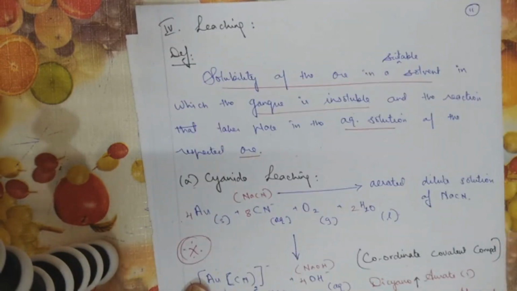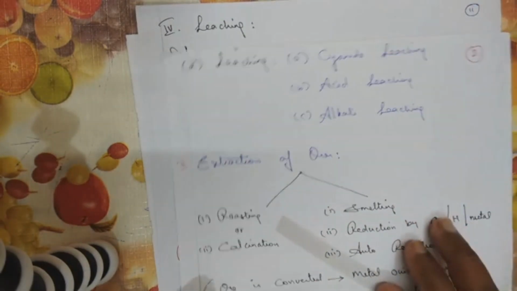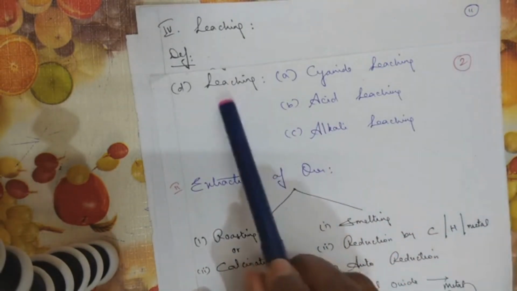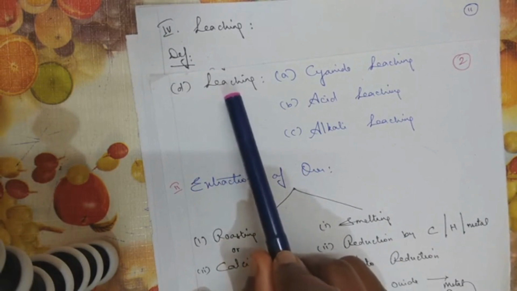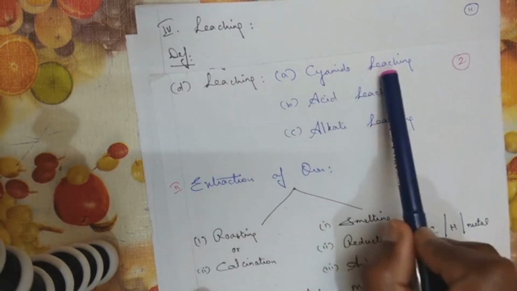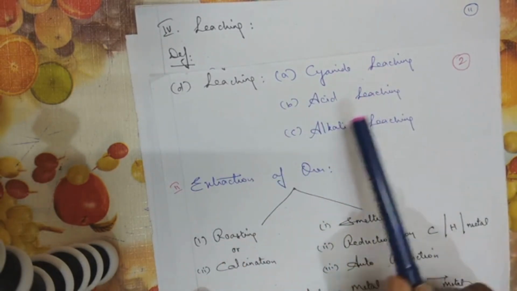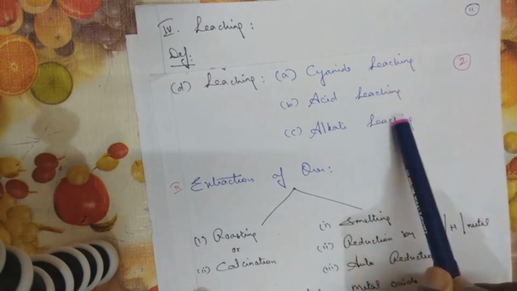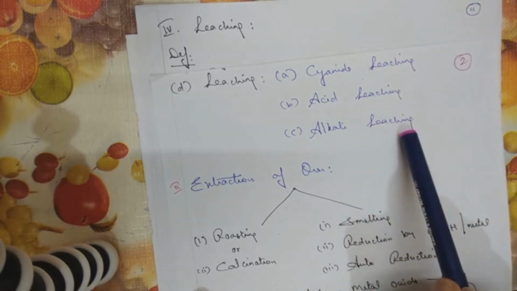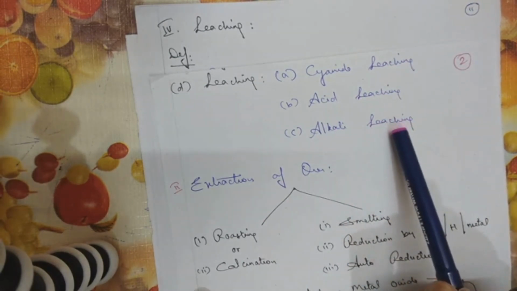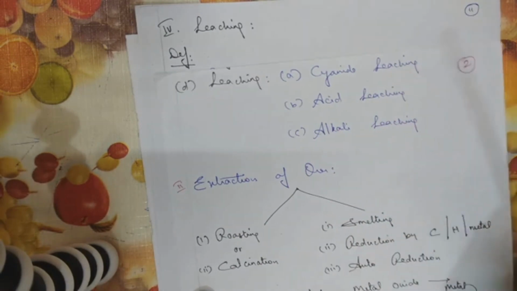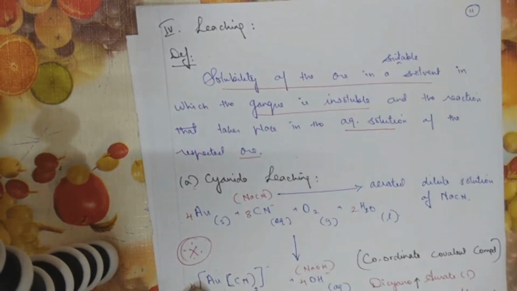Here I am going to explain the 4th type of concentrating the ore, that is called leaching. Under leaching, you've got cyanide leaching, acid leaching and alkali leaching. All 3 concepts are very important, both in terms of knowledge and in terms of exams. So we'll see them one by one in detail.